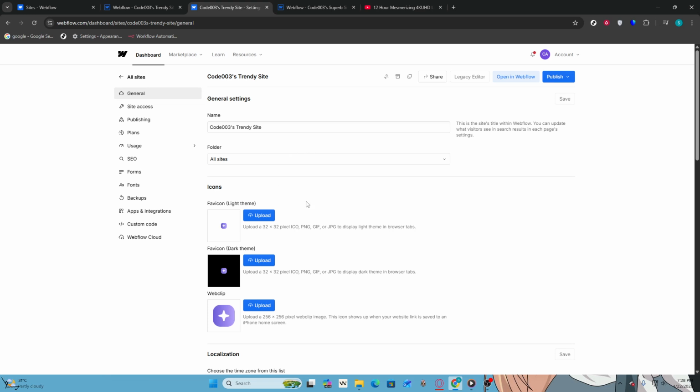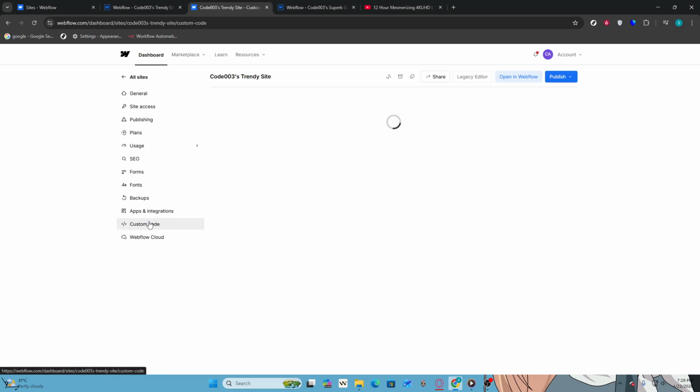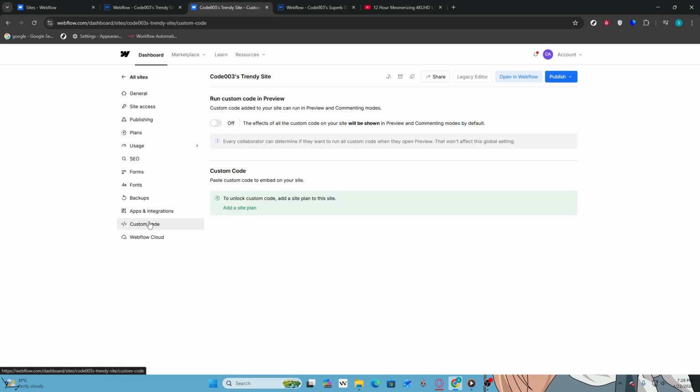Here, you will find several tabs that contain different configurations for your project. Now, click on the Custom Code tab. It is usually located on the left side of the settings page. This section is where you can input your custom scripts and styles. After selecting this, the interface will display areas for both head and footer code.